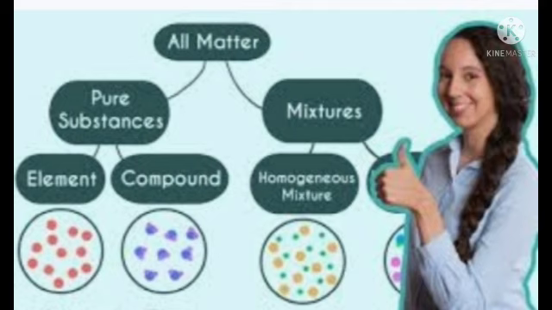So this matter can be broken down into two categories. What are they? Pure substance and mixture. What is a pure substance? Pure substances are substances that are made up of only one kind of particles and have a fixed or constant structure. Then what is a mixture?